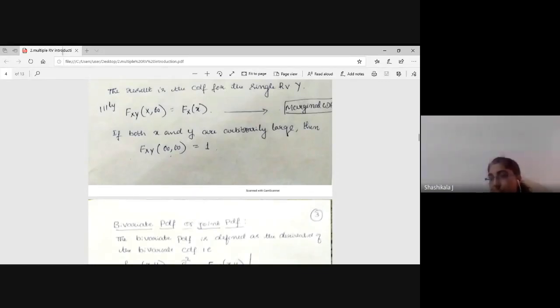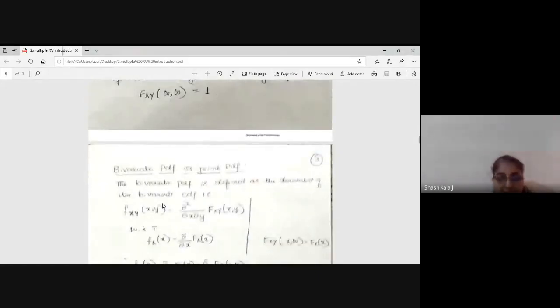Actually, your PDF is the differentiation of your CDF. Please remember this. Why am I repeating this again and again? These are some of the points you need to remember: PDF is the differentiation of CDF.